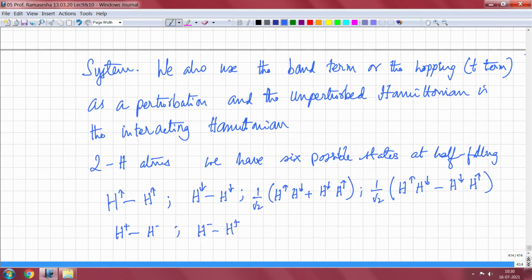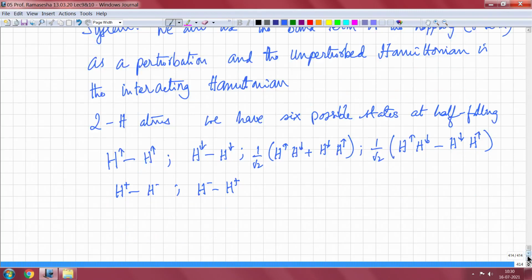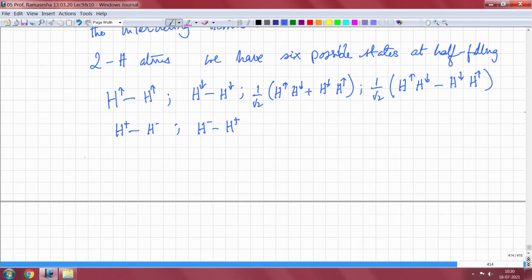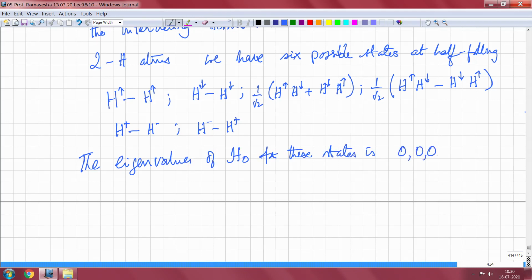So these are the 6 states that are possible. When U is very large, the eigenvalues of H0 for these states are 0, 0, 0, 0. All the covalent states have 0 double occupancy, and so no U term, and the singly ionic states have U and U.